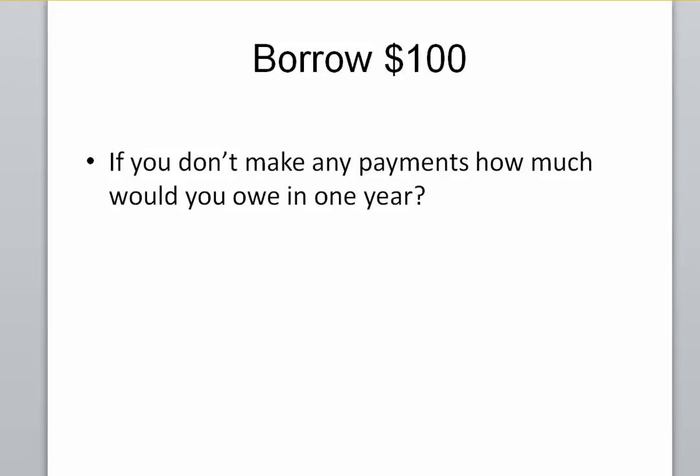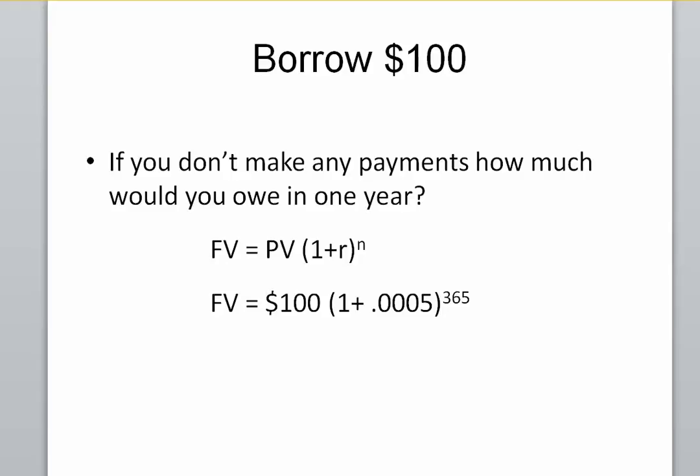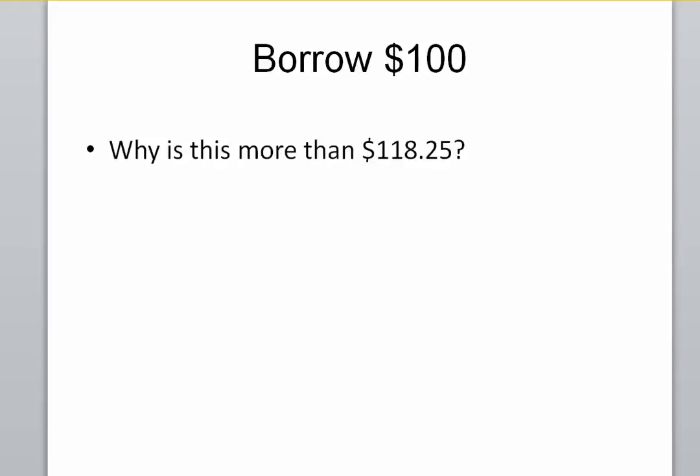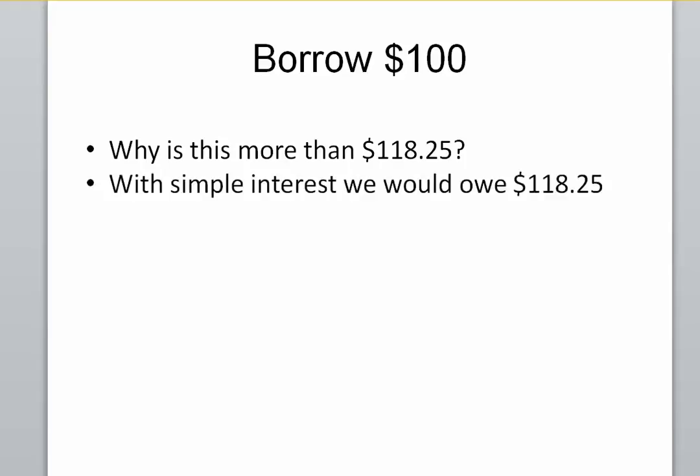What if we were to borrow $100 and not make any payments for a year? How much would we owe at the end of the year? Well, the future value, we call, is our present value times 1 plus r to the n, where in this case our r is our 0.05% daily rate. So 1 plus 0.0005 to the 365th power gives us a future value of $120.02. And the first thing we can observe is that this is more than the $118.25 that we might expect to owe at an 18.25% APR, because with simple interest, that's how much we would owe.